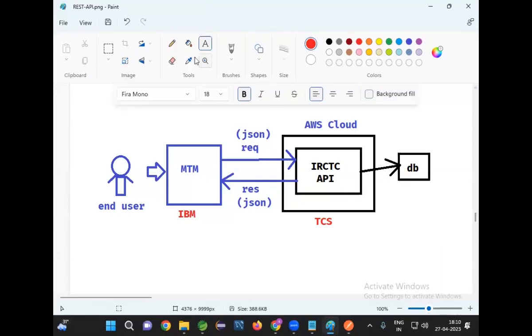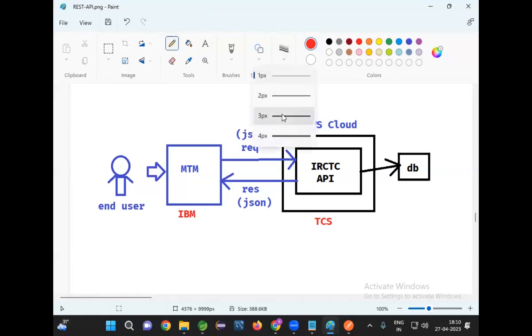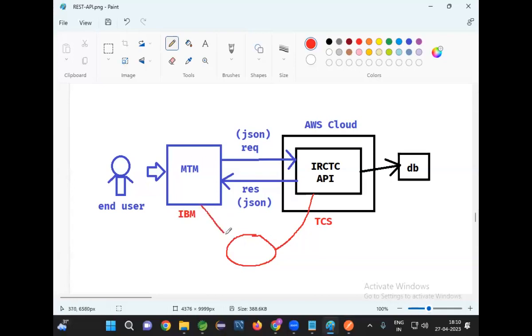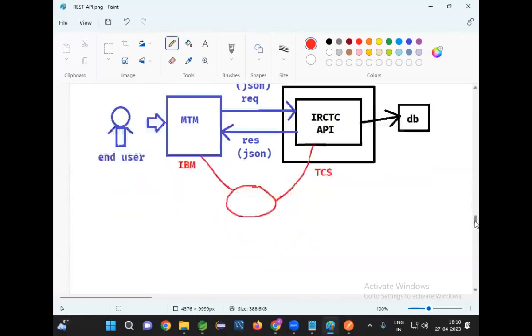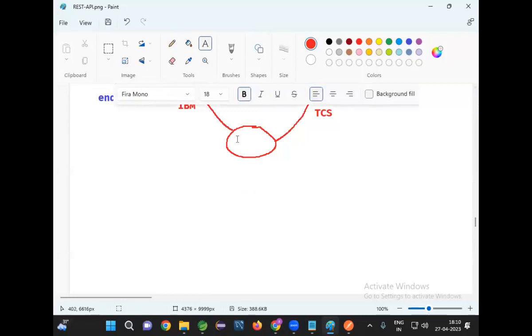In order to give those details, provider people will generate documentation for the consumer. Provider should give that documentation to the consumer. That documentation is called Swagger.